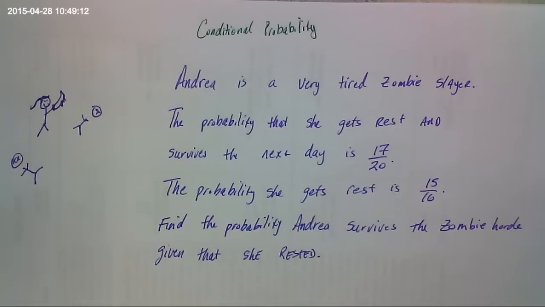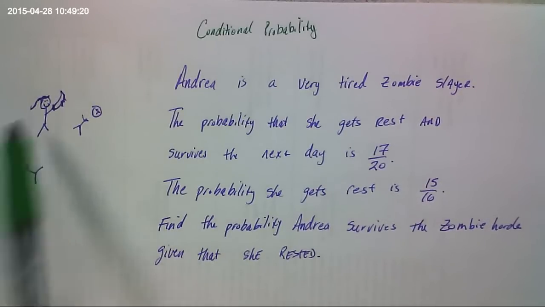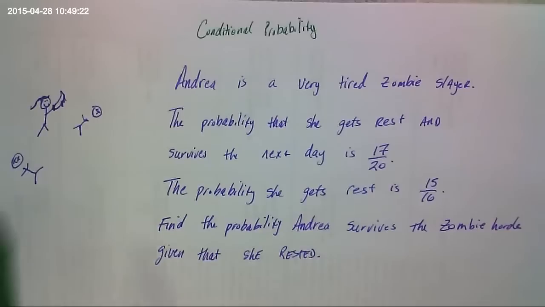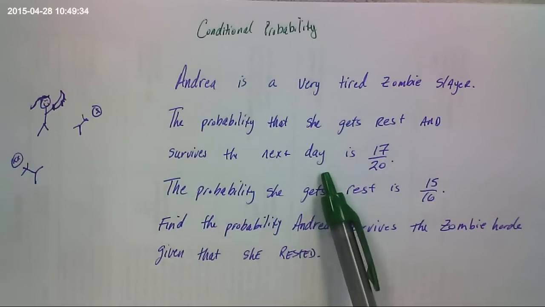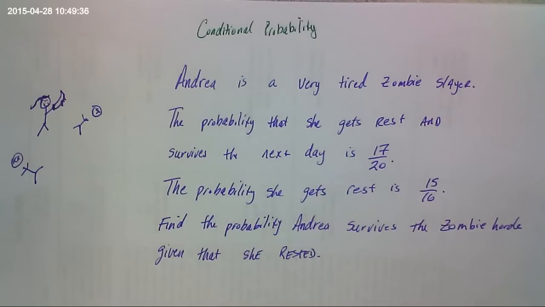Additional probability problem for you here. It's about Andrea, who's a fantastic zombie slayer, but she's getting kind of tired. See, here she is with her ponytail and her sword, and yeah, a couple dead zombies. Anyway, the probability that she gets some rest and then survives the next day is 17 out of 20.